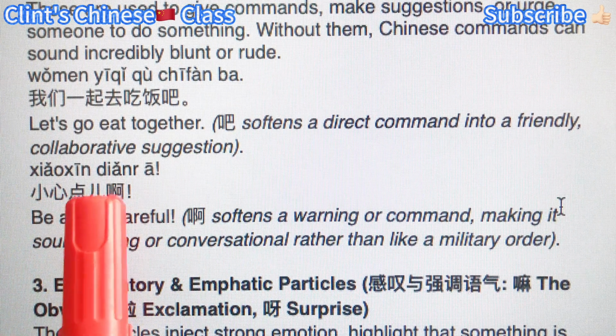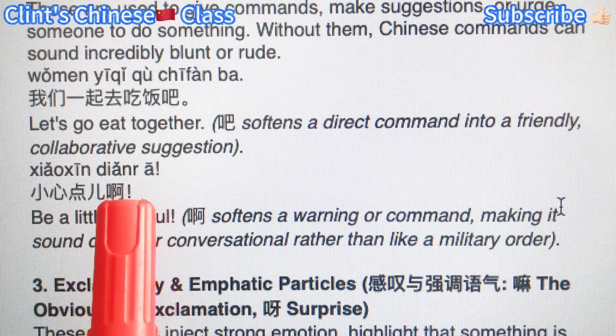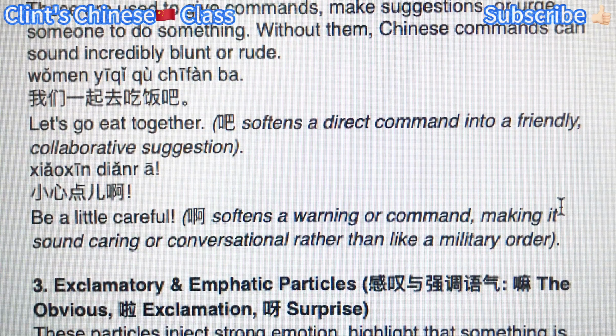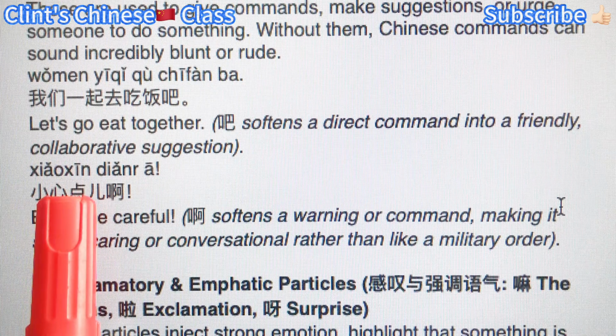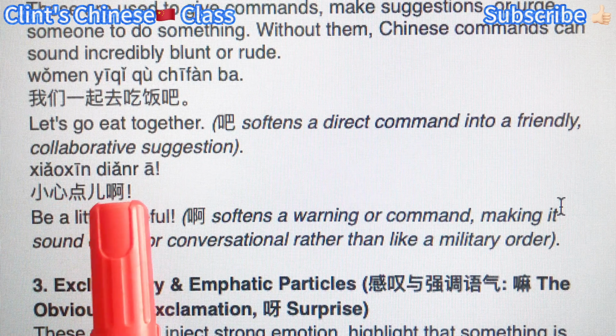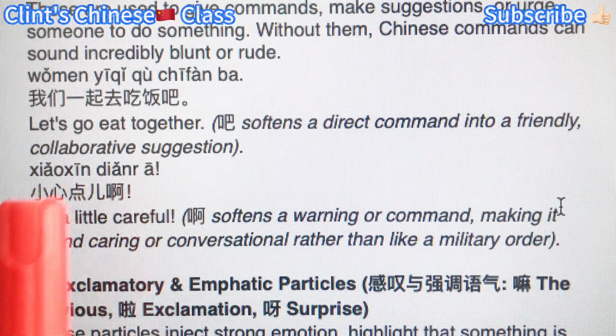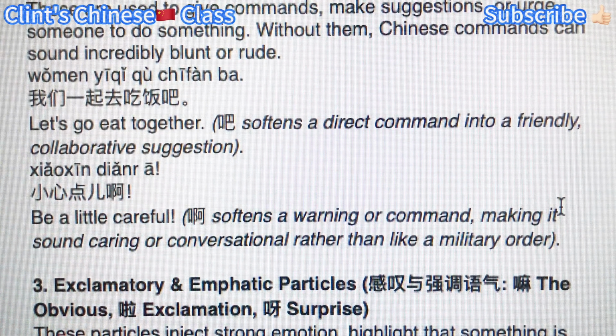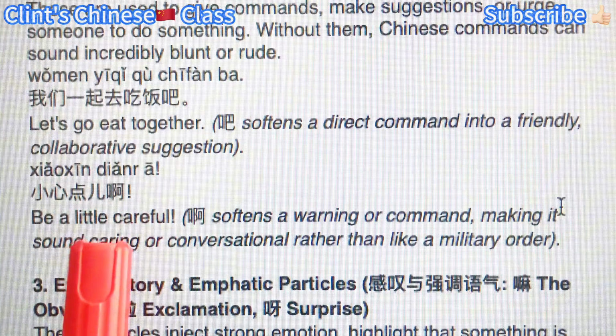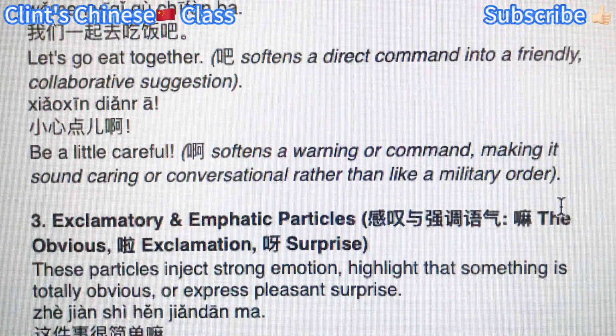Be a little careful. 小心点儿啊. So we add a to make the tone more friendly and caring, especially you can say this to your friend, right? Or parents say this to children to show their care, right? Without it, it will sound like a military order, right?